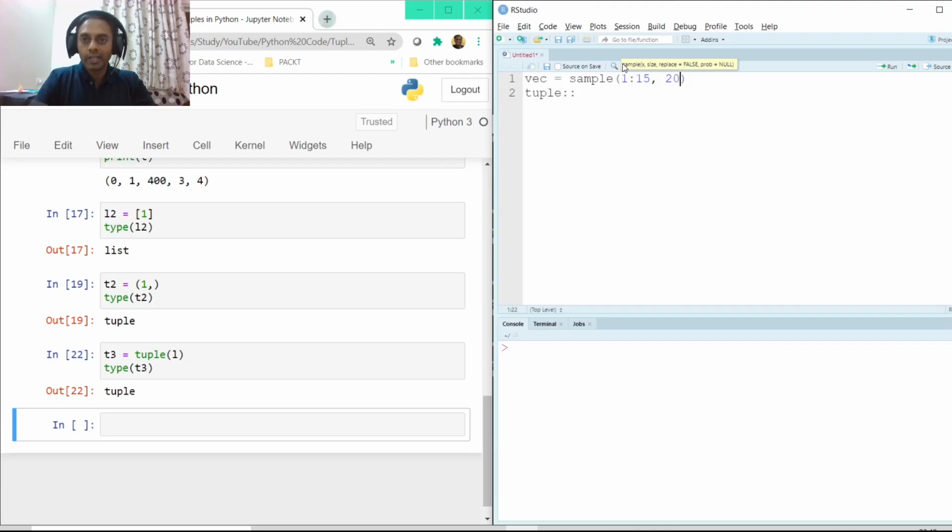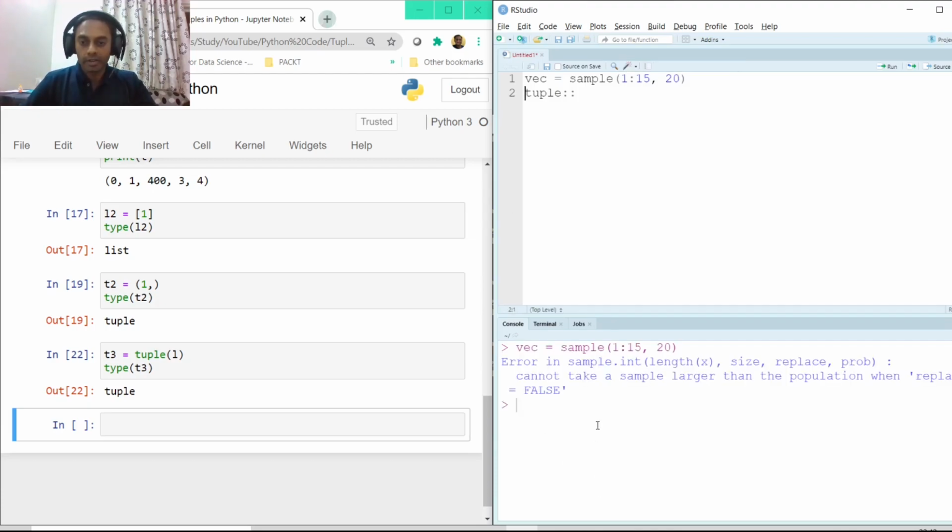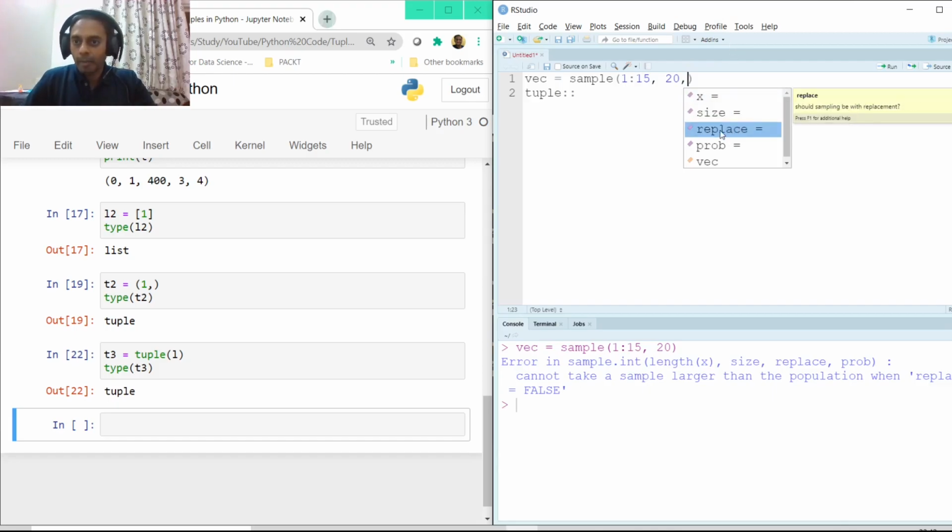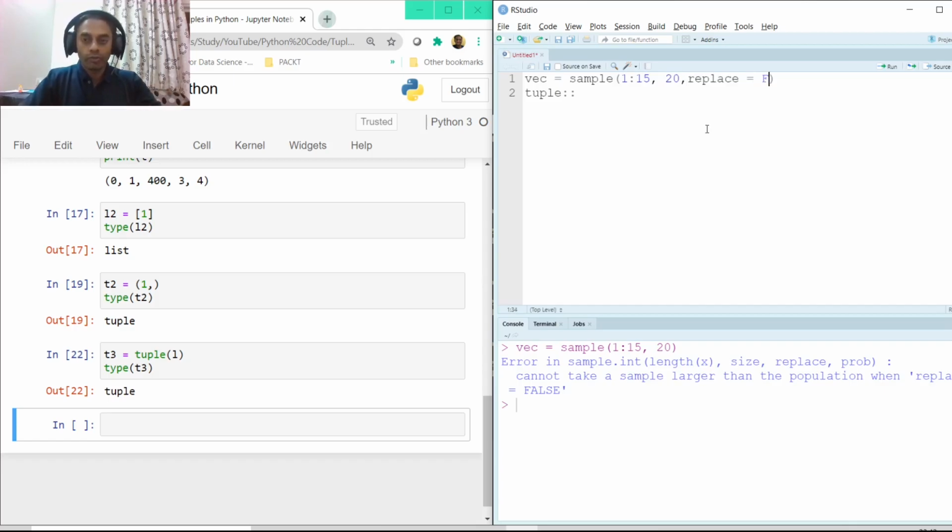Now if I execute this, it will throw an error, because the replace parameter by default is false, which means since you just have 15 numbers, you can only select 15 numbers out of it. But since I've put 20 here, I need to change this replace.